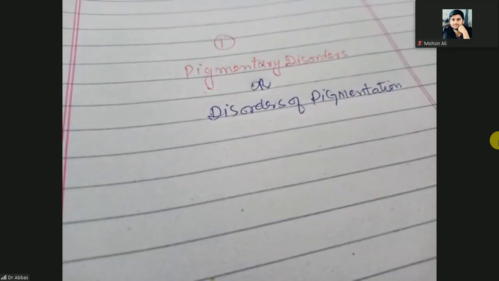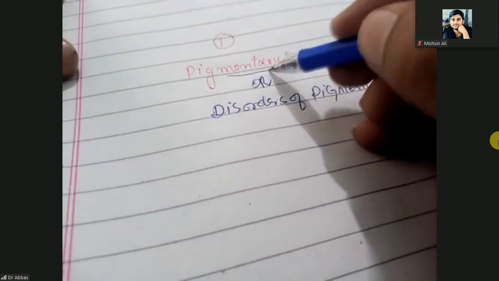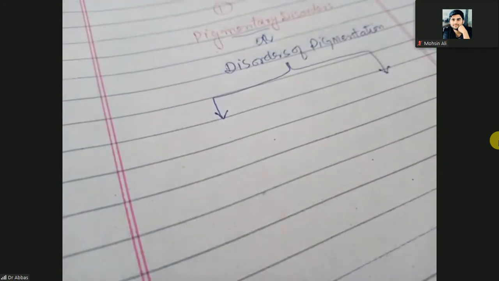So actually these are the different colors of the skin. Pigments mean color. Pigmentary disorders mean disorders of the color of the skin. There are two types of the disorders of the pigmentation: hyperpigmentation and hypopigmentation.